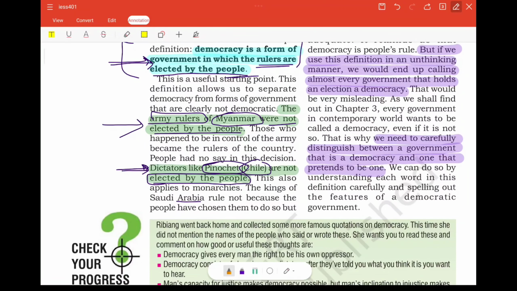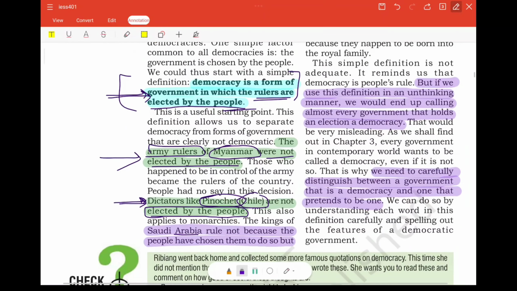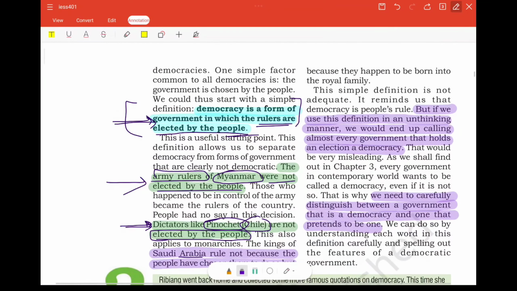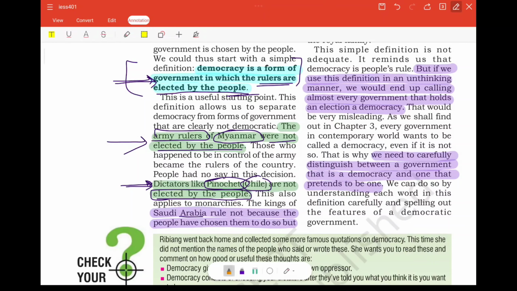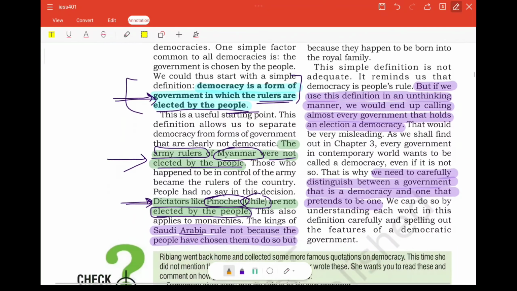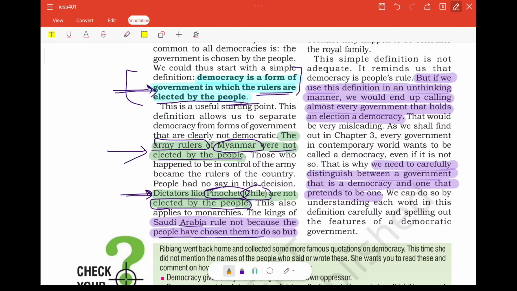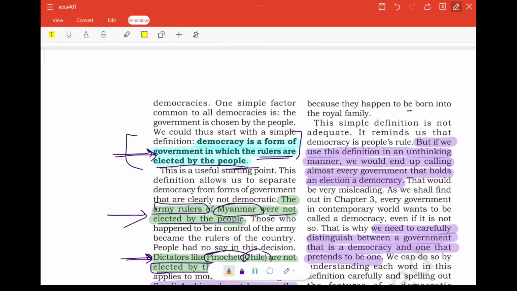Now if we talk about Saudi Arabia, Saudi Arabia is not a democratic country. It is a monarchy, where the head of the government or head of the country is a monarch or king, who is obviously not chosen by the people. He is king because he is born into a royal family.